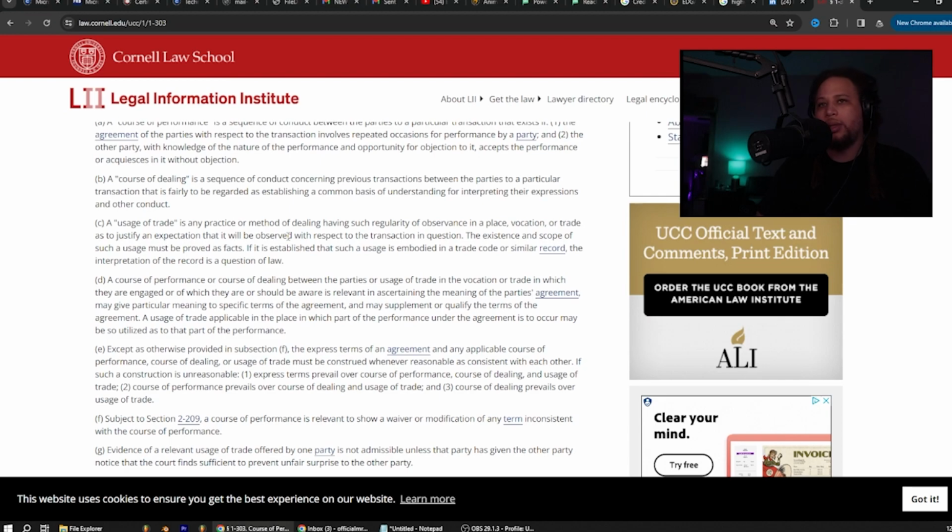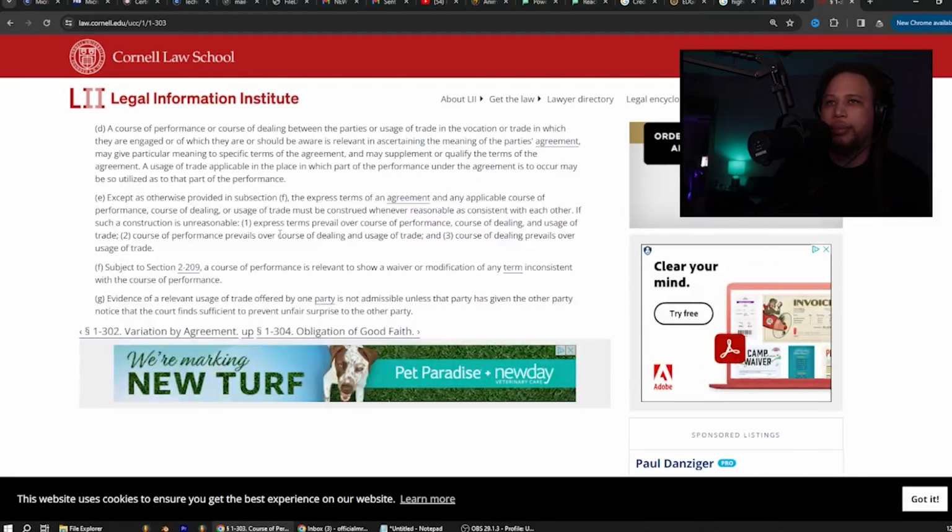F. Subject to Section 209, a course of performance is relevant to show a waiver of modification of any term inconsistent with the course of performance. And G, evidence of a relevant usage of trade offered by one party is not admissible unless the party has given the other party notice that the court finds sufficient to prevent unfair surprise to the other party.